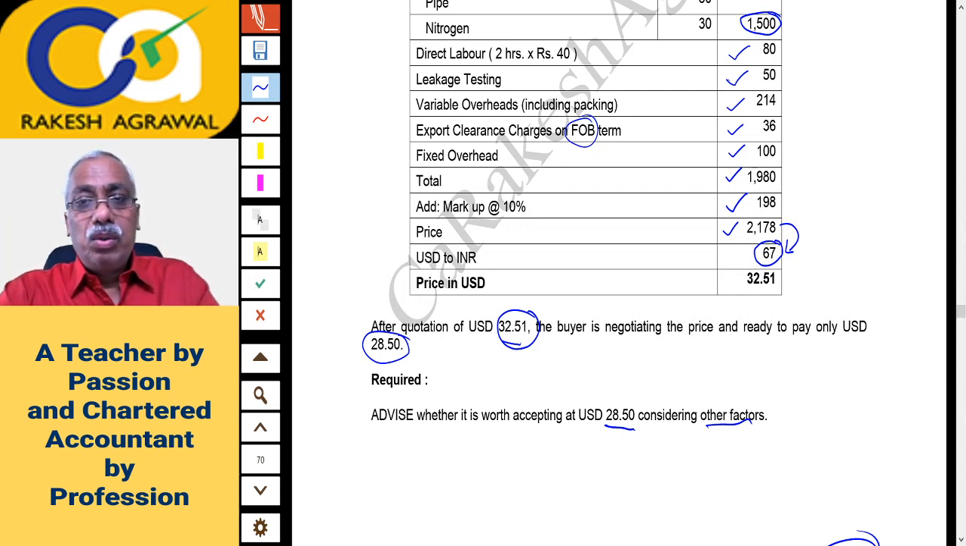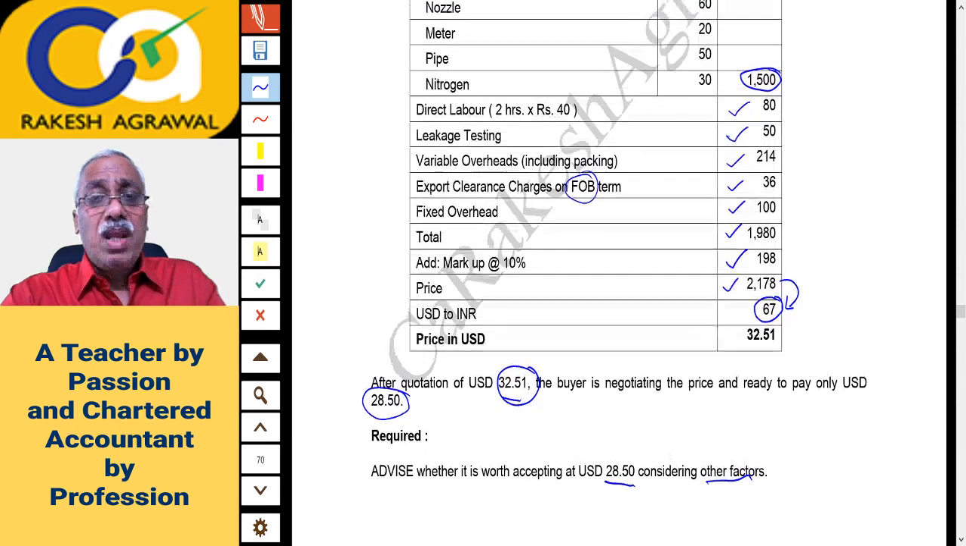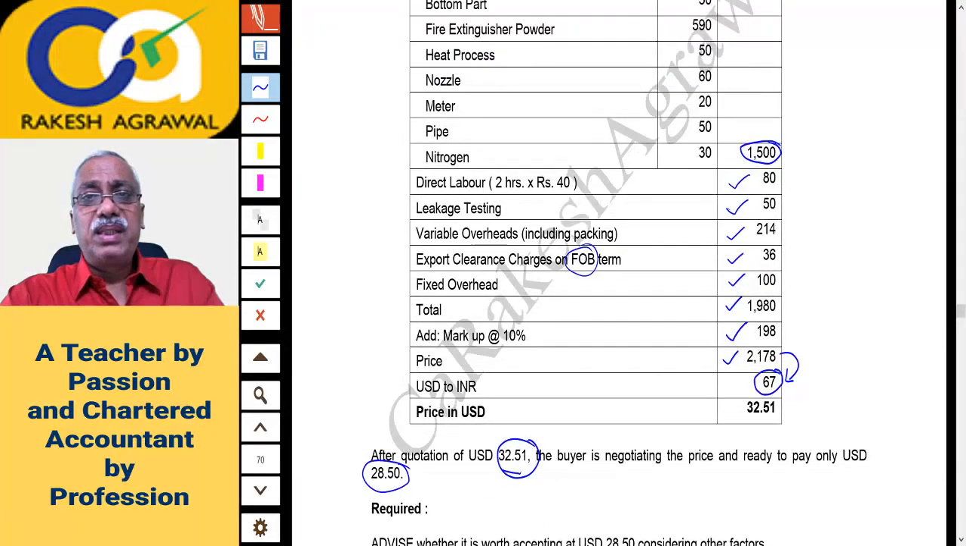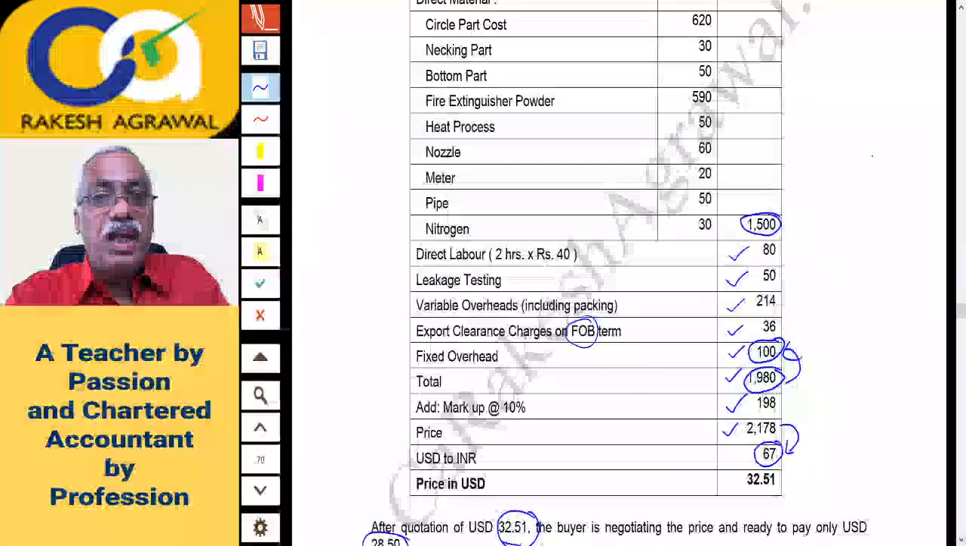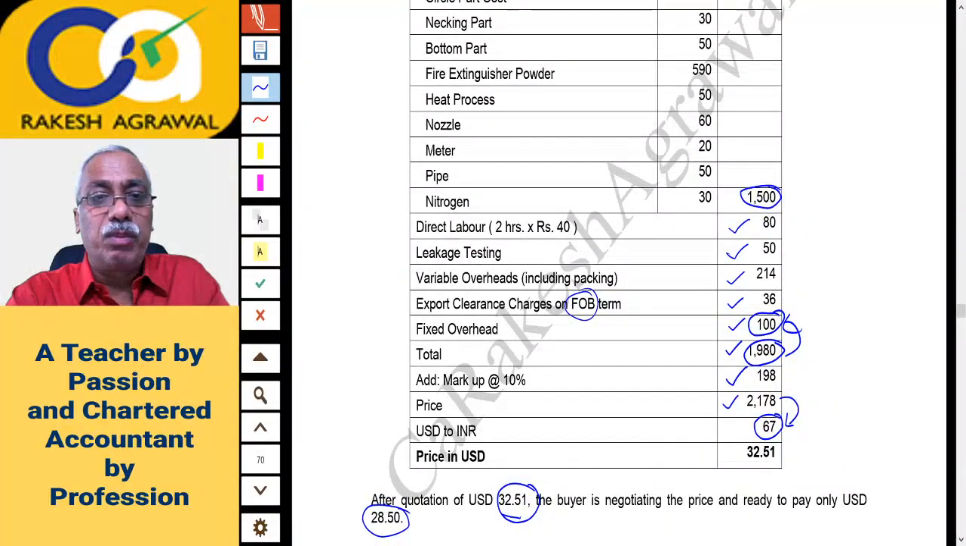Okay, so here we'll go to your relevant cost concept. Now we'll assume that you are already producing and selling it in India and first time you got the export offer, so you can be as competitive as you can. I think we can give the price on the basis of incremental cost approach. In incremental cost, I think all are incremental or variable cost except this 100. So from total cost 1980, if we deduct 100, the rest all seems to be variable. Just check. Rest all cost, direct material, direct labor, leakage testing, variable overheads, export clearance, all are variable.